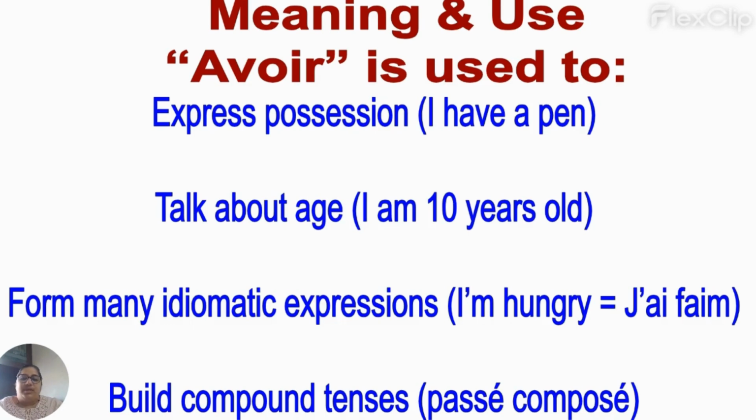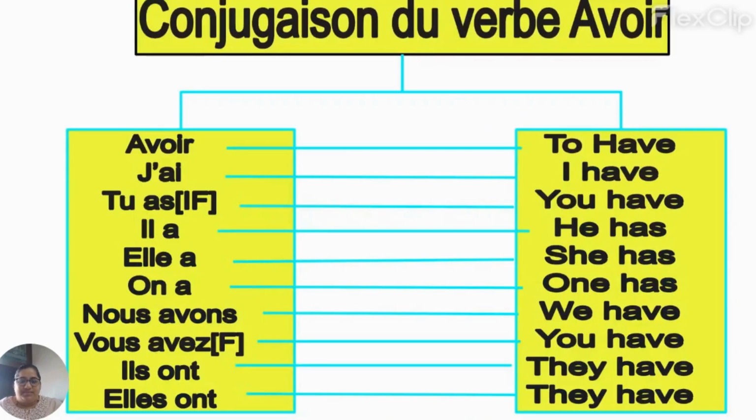Okay, so let's see the conjugation now. Conjugation du verbe avoir. Avoir means, as I already said, to have. How it is broken down and written in conjugation in present tense is as follows. J'ai means I have. Tu as means you have.